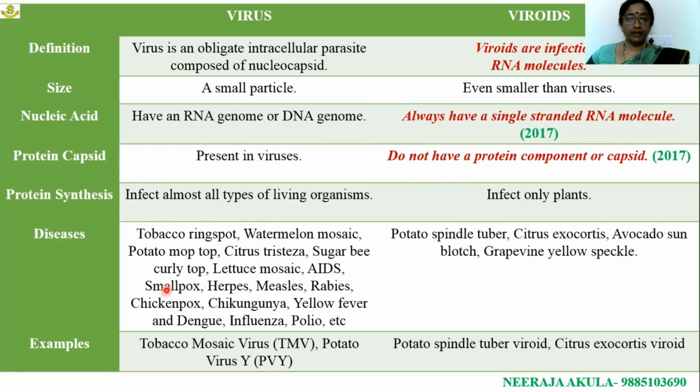So different types of diseases are caused by various types of viruses. We know pretty well: smallpox, herpes, measles, rabies, all these are different examples. Whereas virions cause disease in plants. Potato spindle tuber, Citrus exocortis, avocado sunblotch, these are some examples of diseases caused in plants.